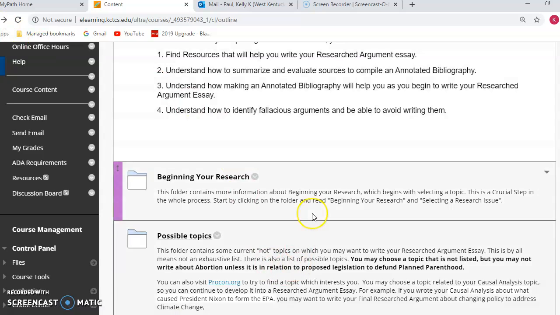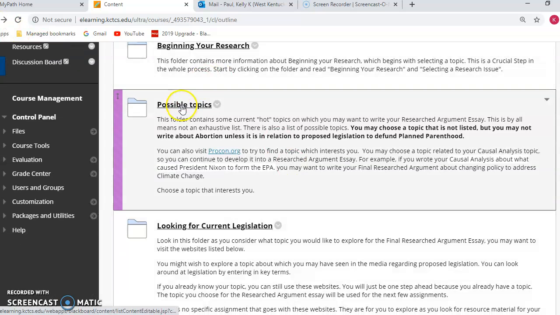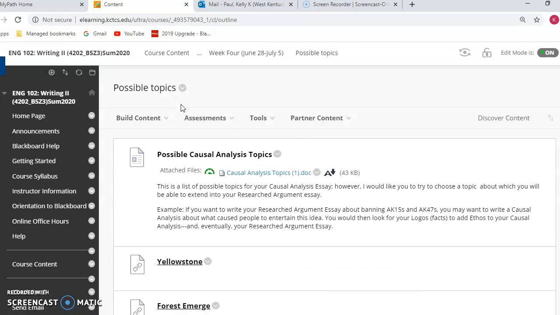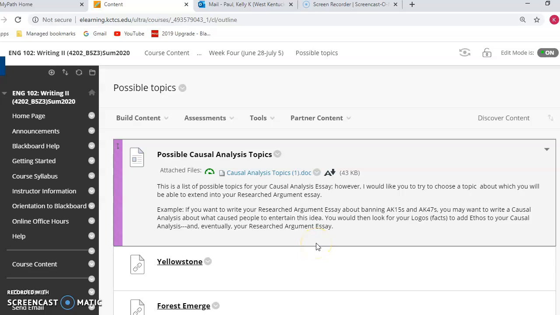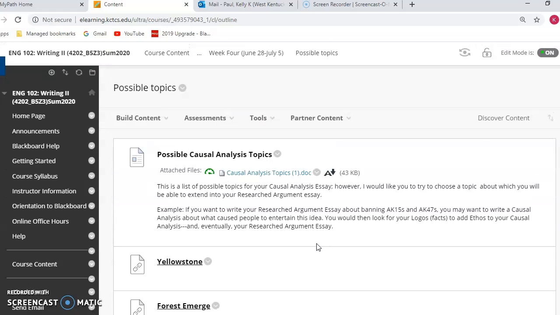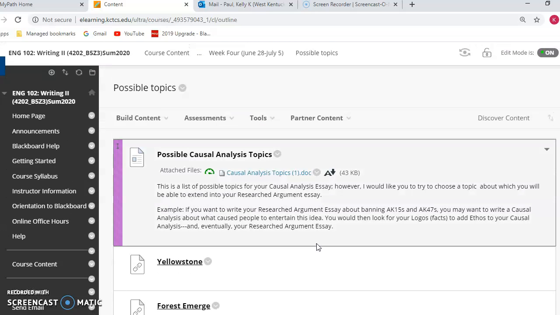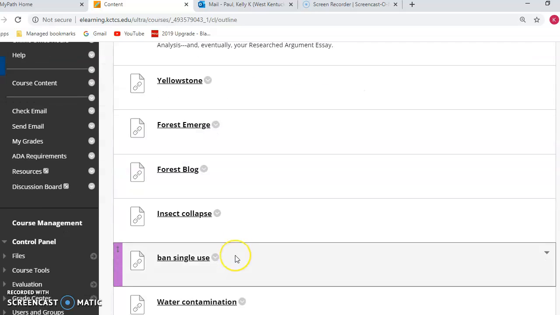When you get out of this folder and you go into the next folder, you'll see that we've actually already been here with possible topics. You may write about the same topic that you used for your causal analysis, but please make sure that you run it by me first. You'll be posting your topic in a discussion board so I can look at it there as well. You could also talk about any of these.